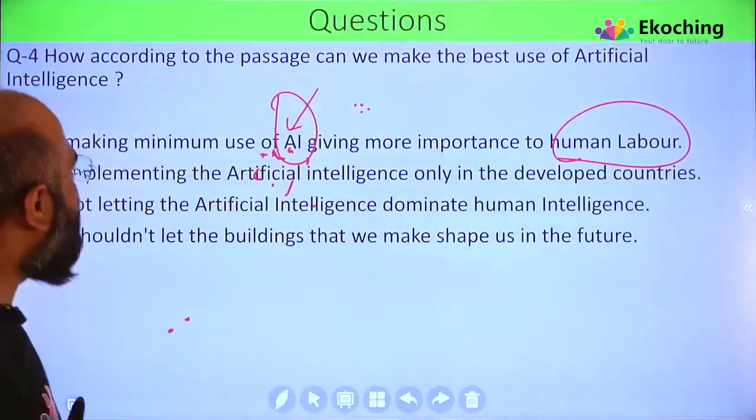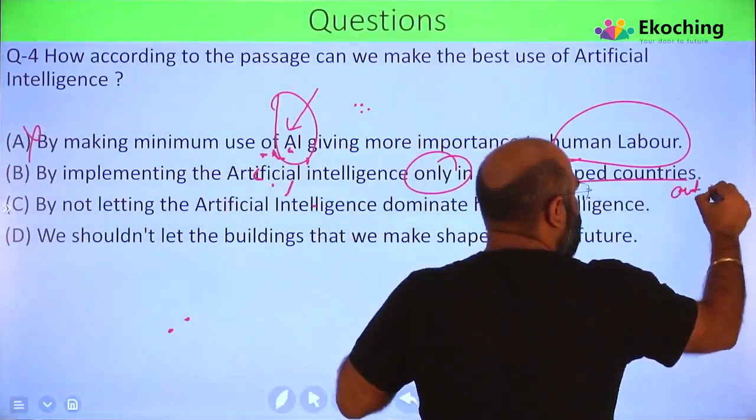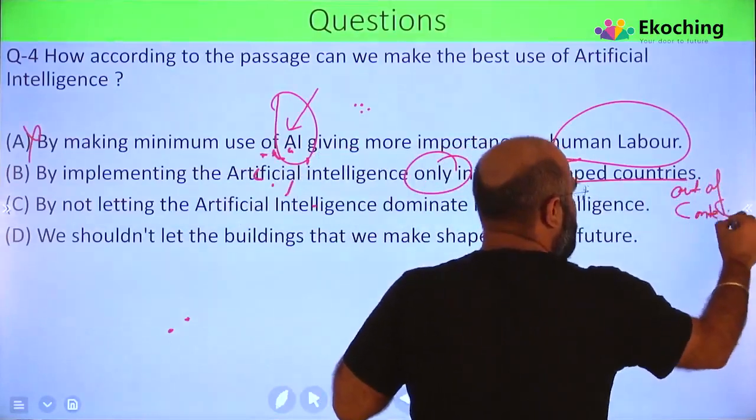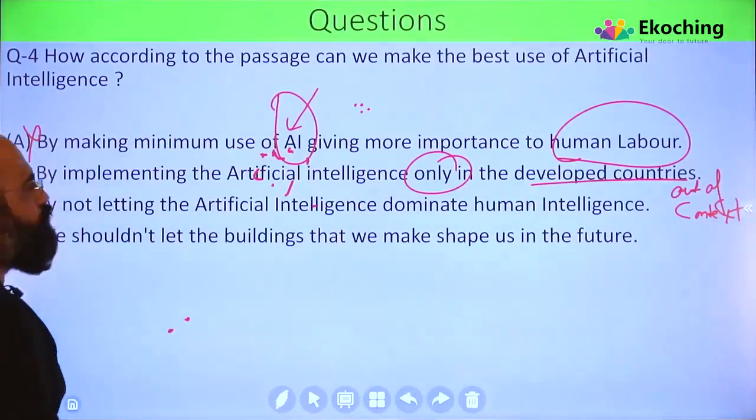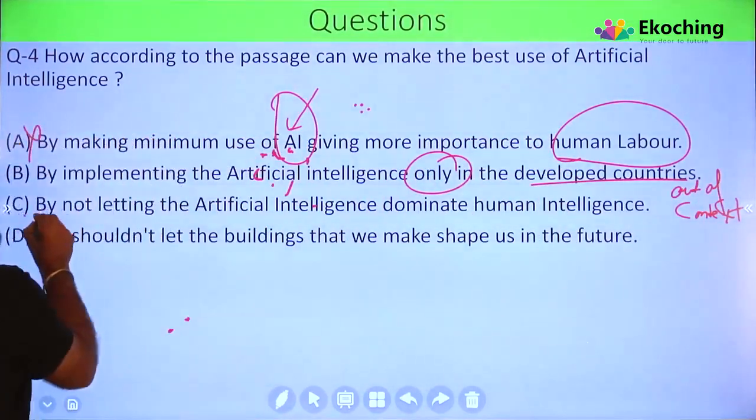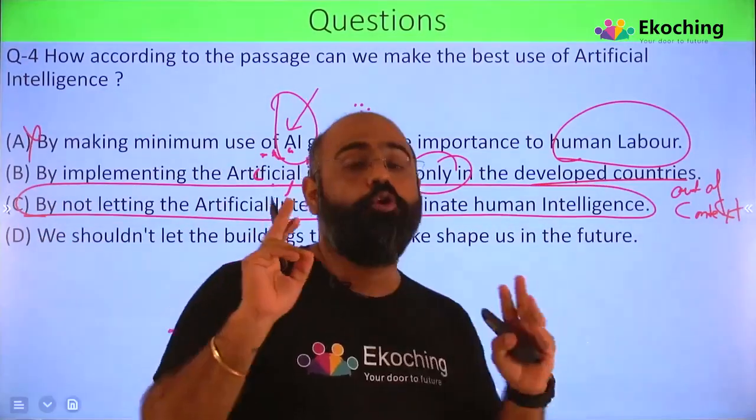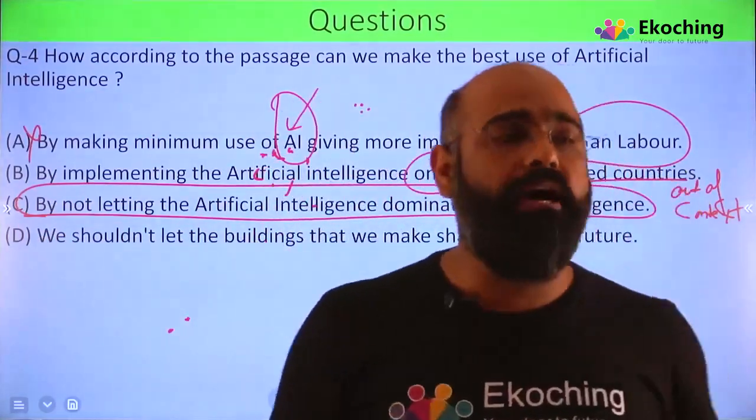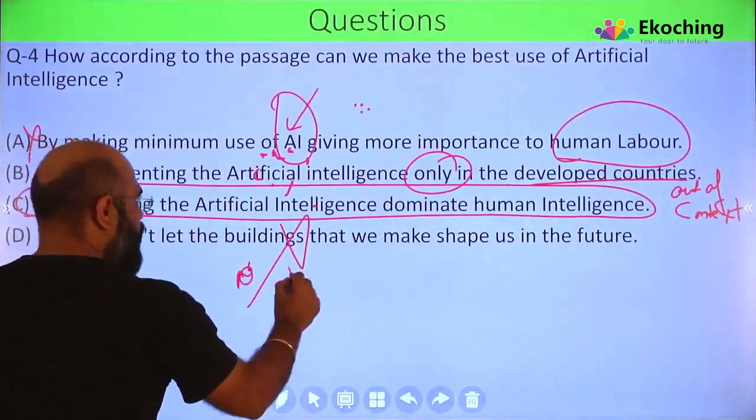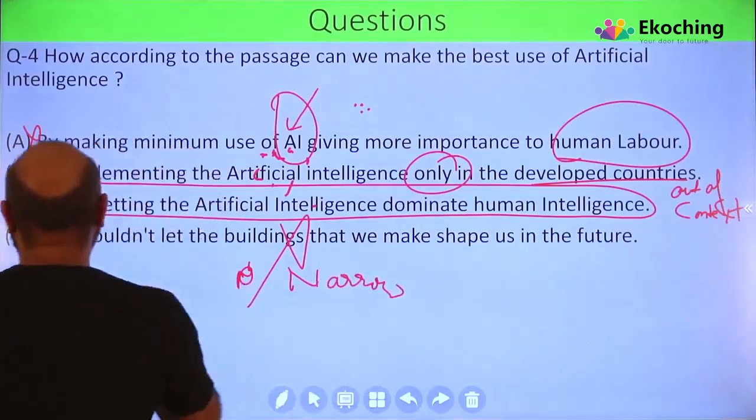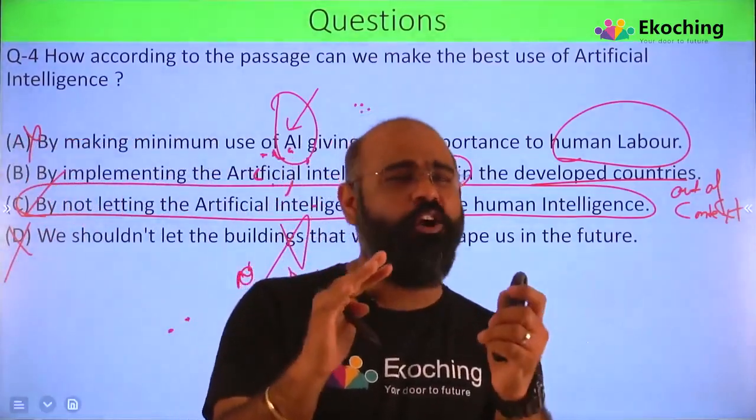Second, by implementing artificial intelligence only in the developed country, out of context. Nowhere given in the passage. By not letting the artificial intelligence dominate human intelligence, that can be my answer. इसको human intelligence को dominate मत करने दो, करो, but human intelligence should have the upper hand. And the last is, we should not let the buildings be very narrow, out of context. So that's why my answer should be option number C. उनको अपनी औकात में रहने दो. They should not go beyond their औकात.